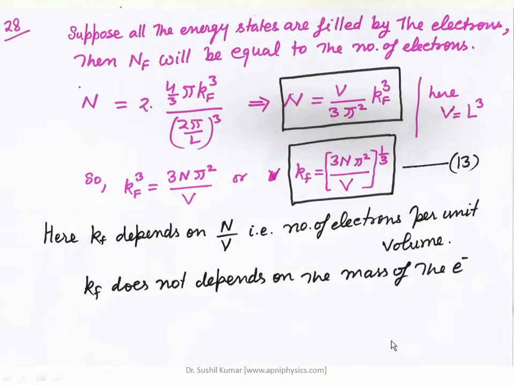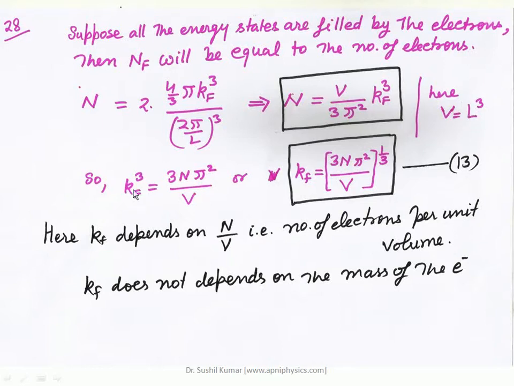After simplification, N is equal to V upon 3π² into kF³, where V is equal to L³, the volume.